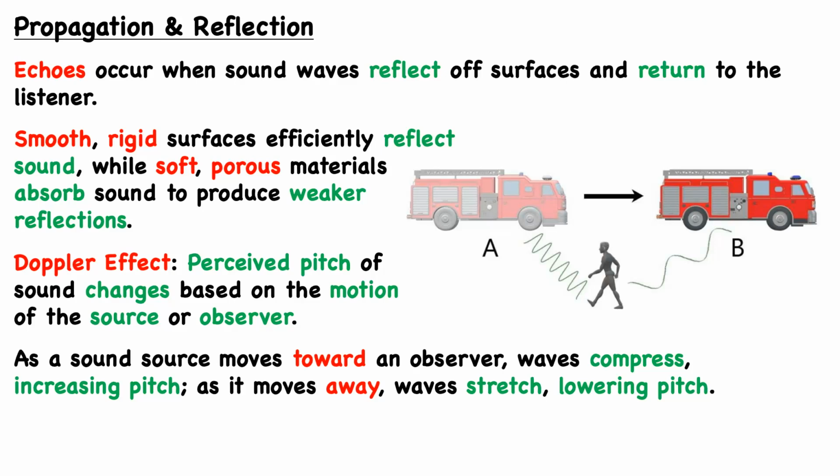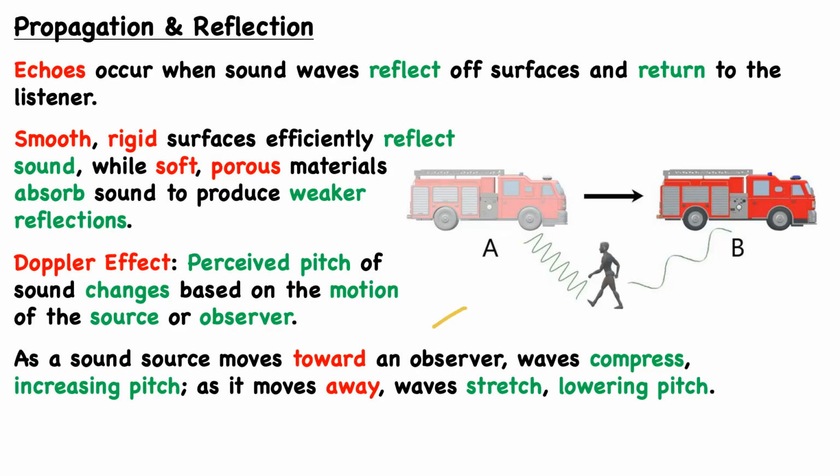So as a sound source moves toward an observer, waves compress, which increases the pitch. We get more waves per second. But as it moves away, the waves stretch, which lowers the pitch. We get fewer waves per unit time.